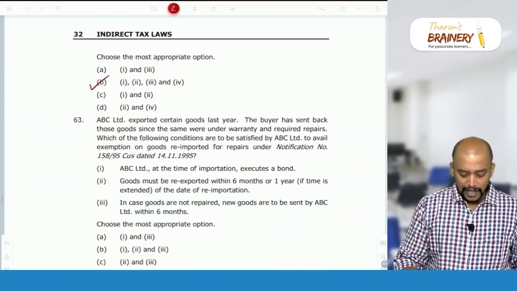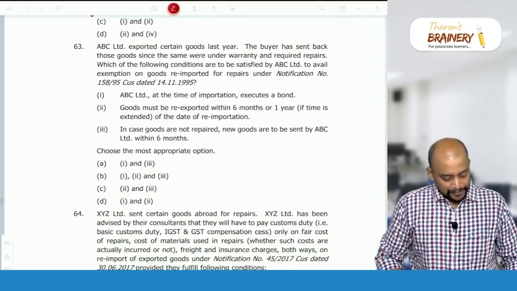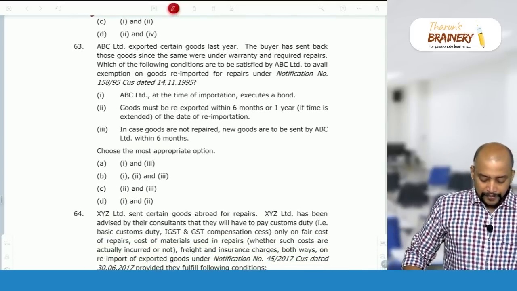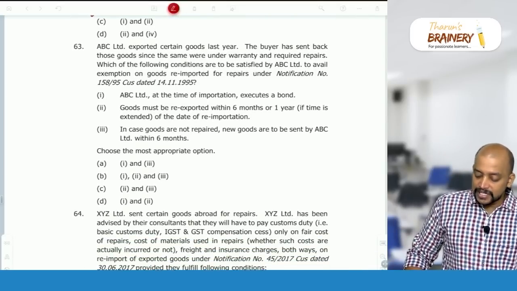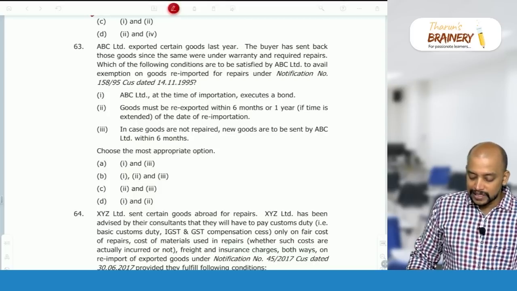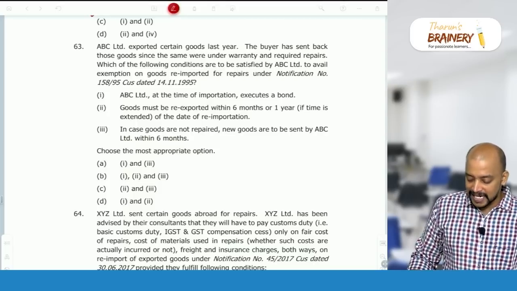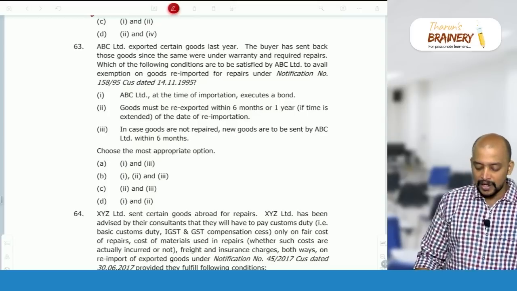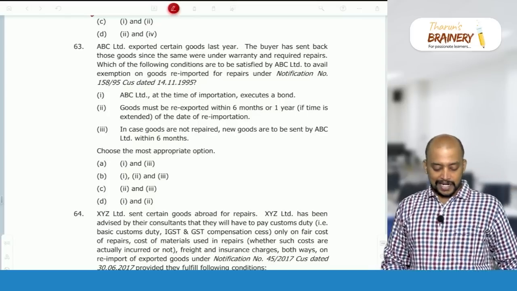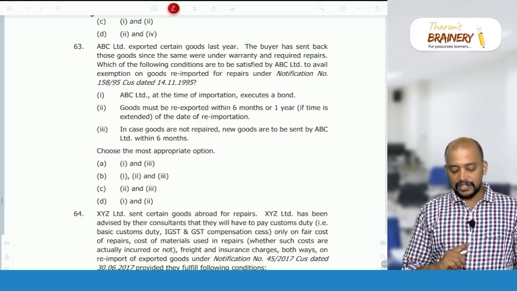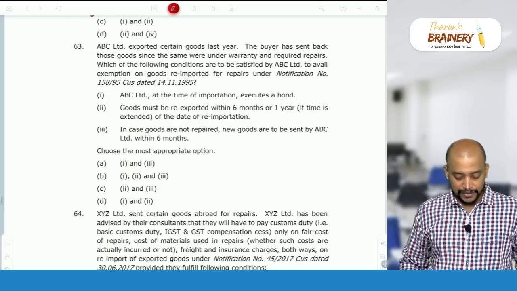Okay. Then 63, ABC exported certain goods last year. The buyer has sent back those goods since the same were under warranty and require repairs. Which of the following conditions are to be satisfied by ABC to avail the exemption on goods re-imported for repairs? So we have updated notification for this, notification 45/2017.